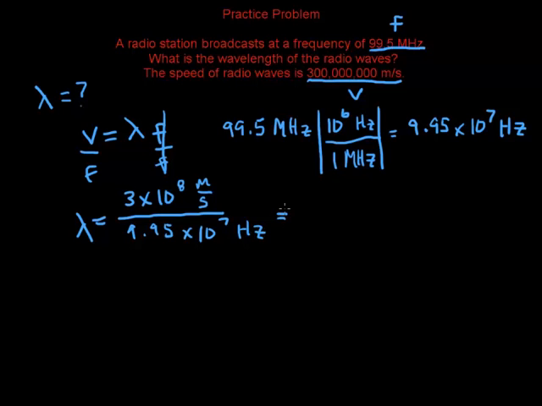Okay. And let's put that in the calculator. Alright, the calculator is telling me that that's going to be 3.02 meters. And now we know the wavelength of the radio waves.